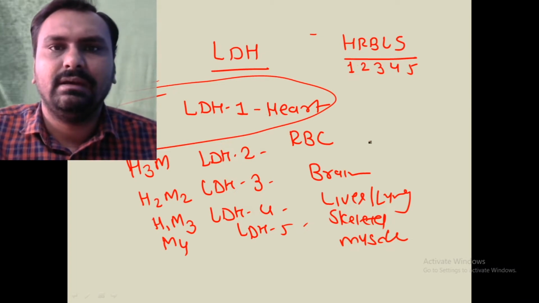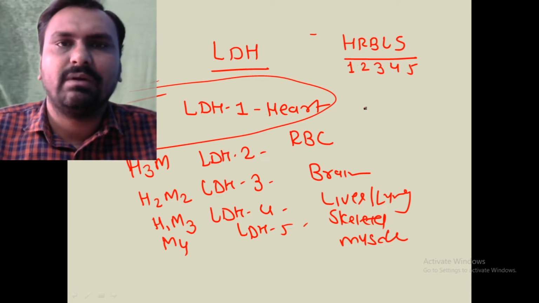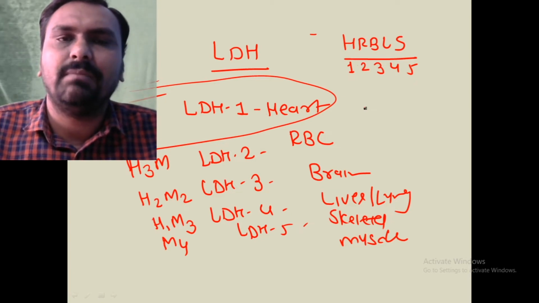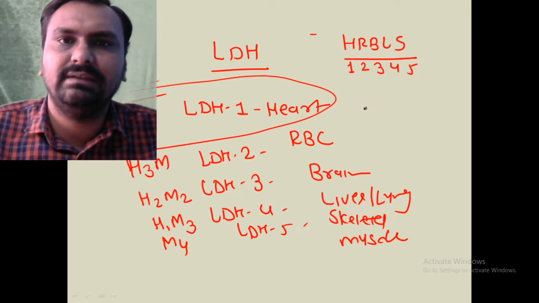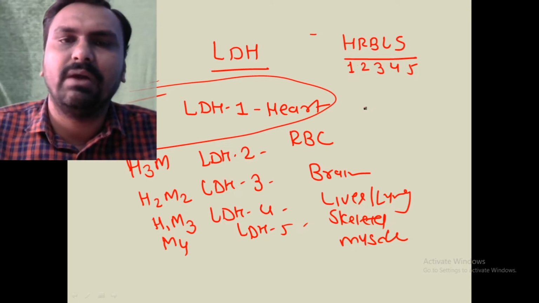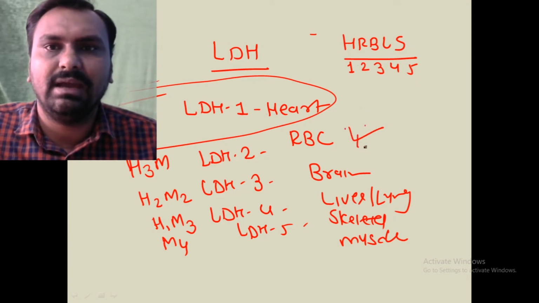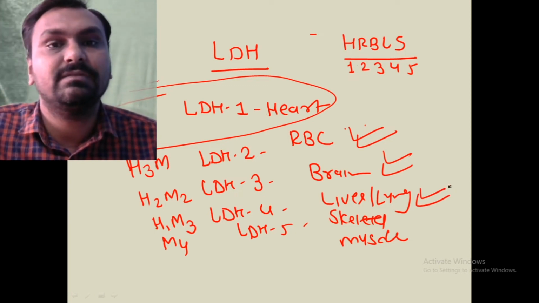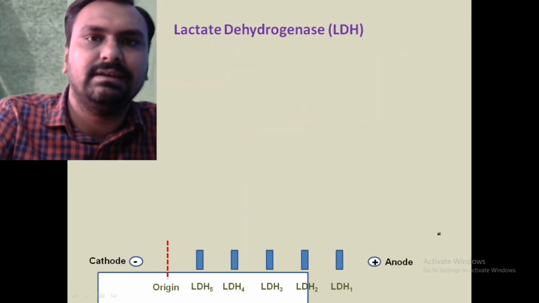Whenever there is damage to the heart, this enzyme, present in the myocardial cell, will come out of the cell and its level is increased in the blood. So if in the blood investigation LDH1 level is high, that is suggestive of myocardial infarction. In hemolytic anemia or megaloblastic anemia, LDH2 will be increased. In brain damage, LDH3 will be increased. In pulmonary infarction or liver disease, LDH4 level is increased. In muscular dystrophy, LDH5 level is increased.